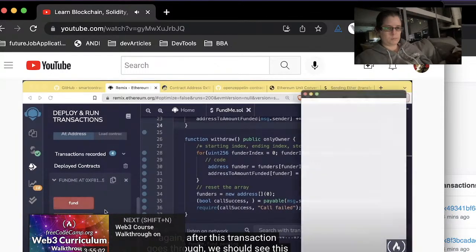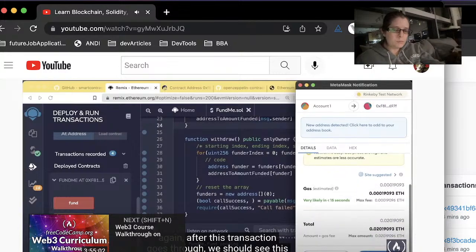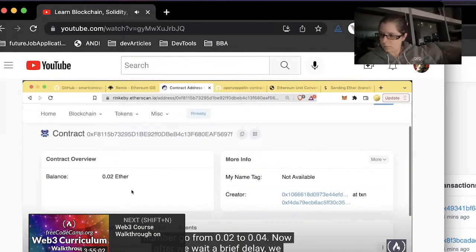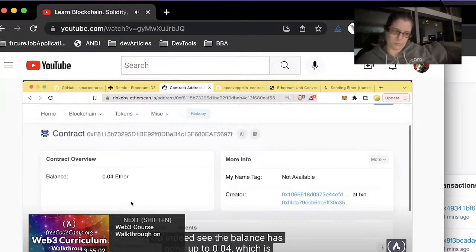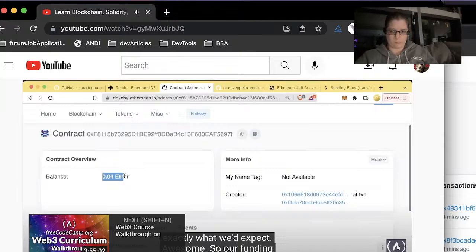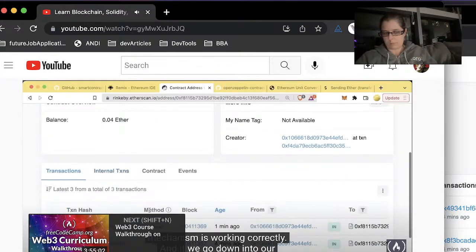If we put 0.02 ETH in terms of Wei back into the value section and we call fund again, after this transaction goes through, we should see this number go from 0.02 to 0.04. Now, after we wait a brief delay, we do indeed see the balance has gone up to 0.04, which is exactly what we'd expect. Awesome, so our funding mechanism is working correctly.